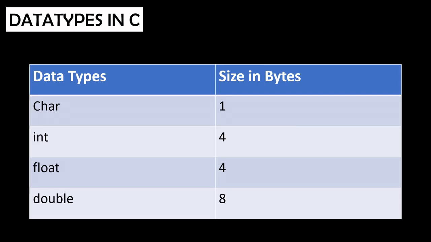Before moving further, let me make it clear that there are many types of data types which can be used, but these 4 are common and widely used. Starting with char. Char is a data type which allows us to store data of a single character. More than a single character is not allowed. Char takes only 1 byte of memory to store the data, which is equivalent to 8 bits.